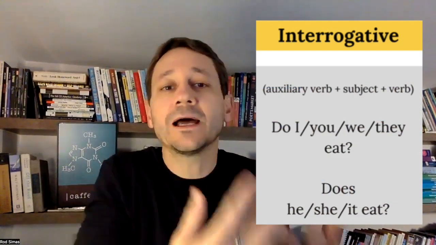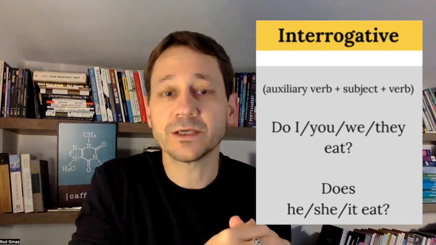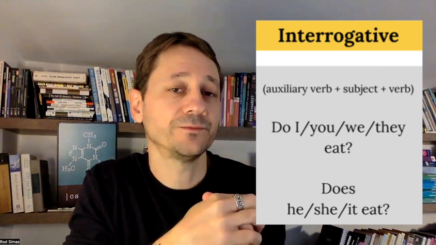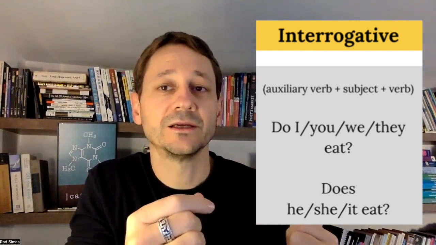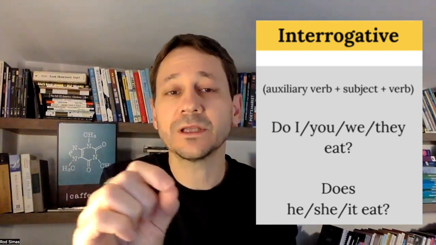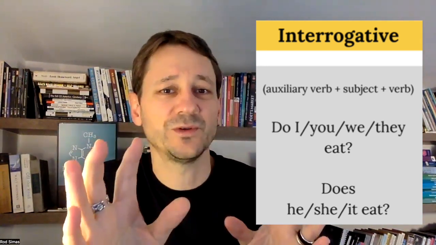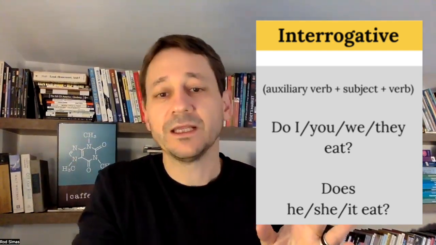But if it's interrogative, then again, you need an auxiliary verb. Do I like to go to the theater? Do you like pizza? Do you eat pizza every Friday night, etc.? If it's the third person, though, then you need to use does. Does she like? Does he go? And then forget about the letter S. You would never say, does she likes? Yikes. Don't do that, okay? Now you change only one thing. Does she like?